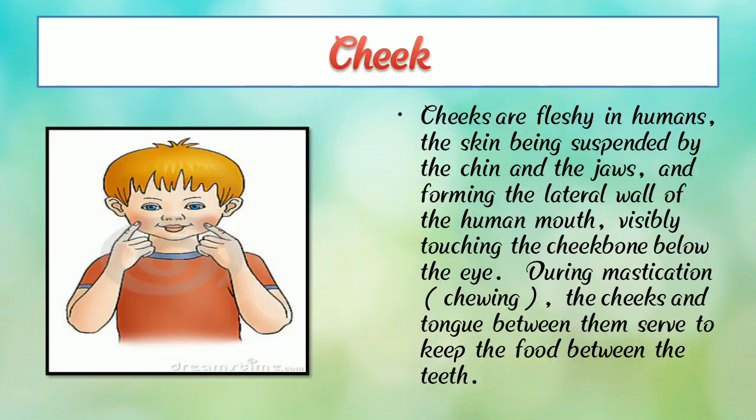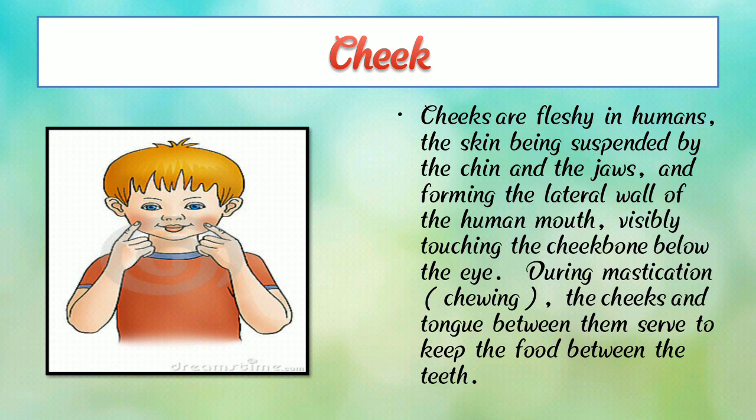So now next, cheek. Here we can see our cheek. Cheeks are the fleshy parts of the human face, supported by the chin and the jaws, forming the lateral wall of the human mouth, visibly touching the cheekbone below the eyes. During mastication, chewing, the cheeks and the tongue between them serve to keep the food between the teeth.